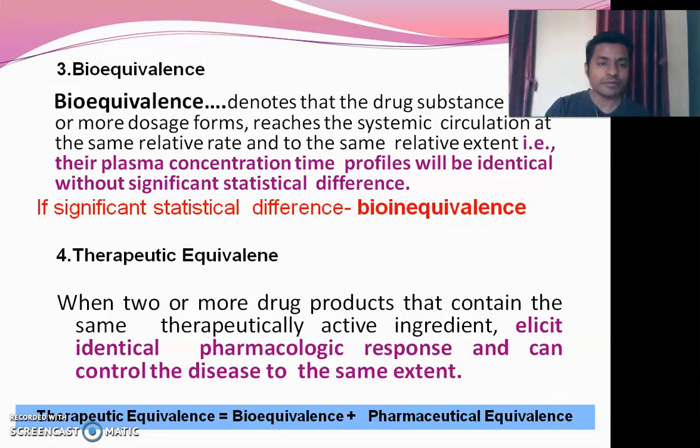Now the fourth one, the therapeutic equivalence. Therapeutic equivalence means when two or more drug products contain the same therapeutic active ingredient and elicit an identical pharmacological response and can control disease to the same extent, right? That is therapeutic equivalence. But when we say therapeutic equivalence, it is when the drug has bioequivalence plus pharmaceutical equivalence, then we can call it a therapeutic equivalence, right?